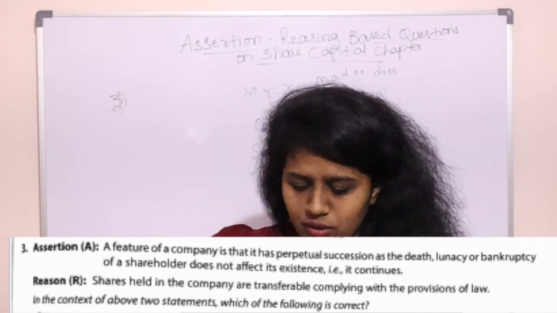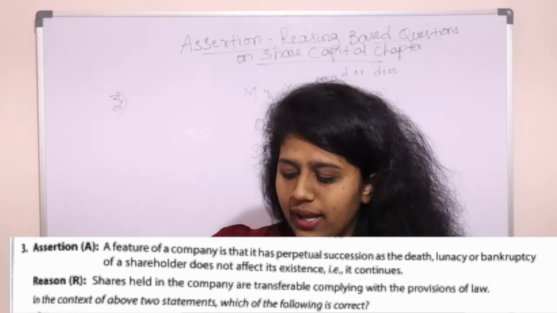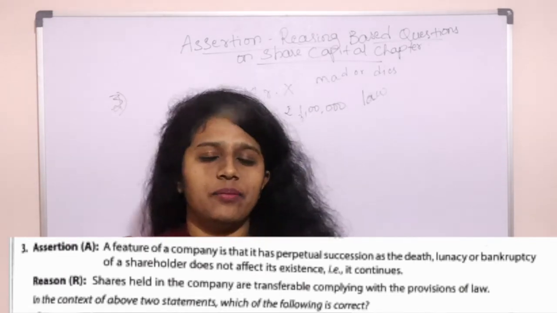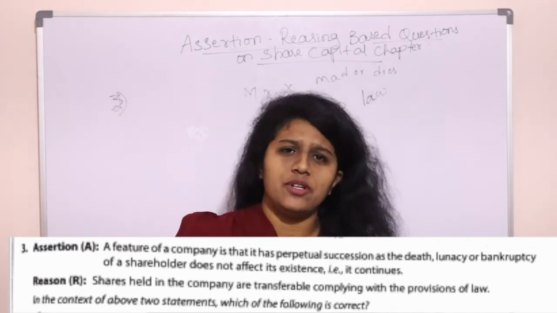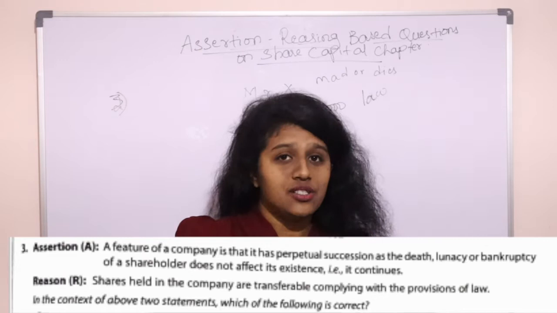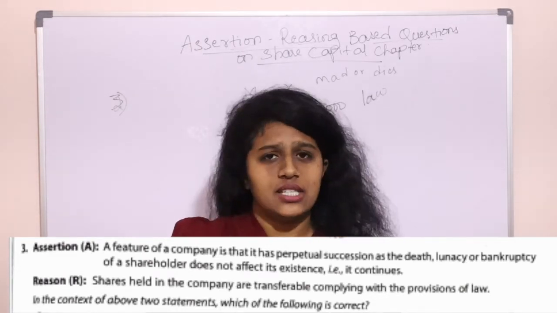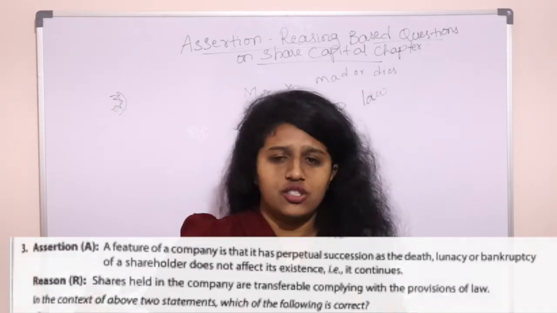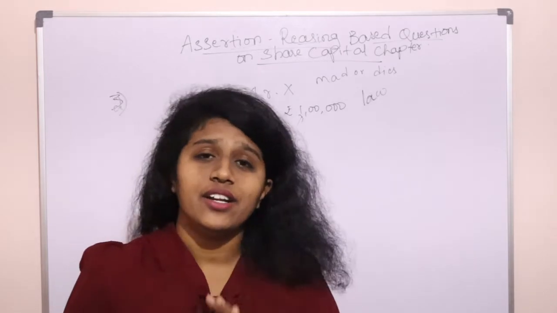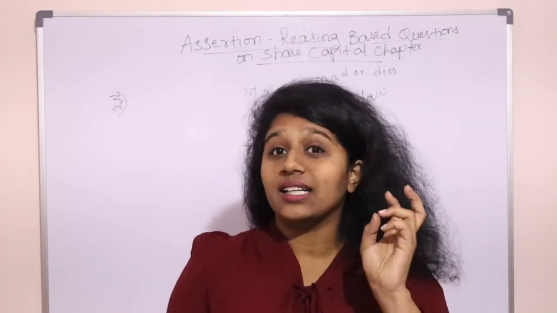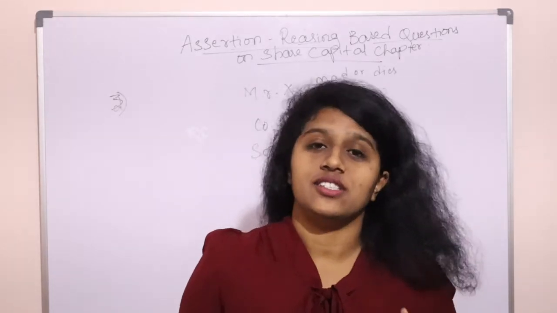Then the reasoning tells us shares held in the company are transferable, complying with the provisions of the law. If something happens to the shareholder, if he goes mad, bankrupt, or anything happens to him, shares can be transferred with the provisions of the law. Yes, it can be transferred. Reasoning is also true. Assertion is also true. Since it has perpetual succession, anything happens to the shareholder, it continues to exist. Reasoning is right, assertion is also right, and reasoning is the correct explanation of assertion.